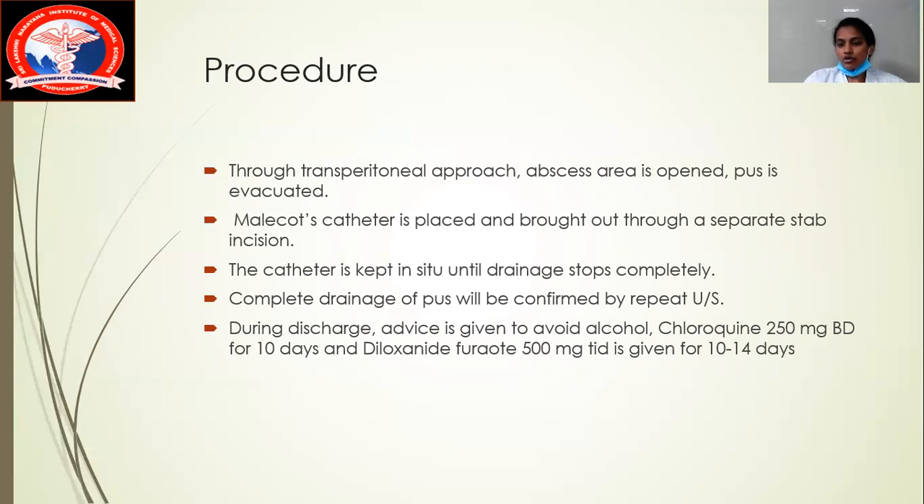What are you going to do? You're going to do a transperitoneal approach where the abscess area is opened and the pus is evacuated. A Malecot catheter is placed and brought out through a separate stab incision. The catheter is kept in situ until the drainage stops completely, which is confirmed by repeated ultrasonography. During this drainage, always advise that the patient should not take alcohol. Next is chloroquine 250 mg BD for 10 days, and the patient can also be given diloxanide furoate 500 mg TDS for 10 to 14 days.